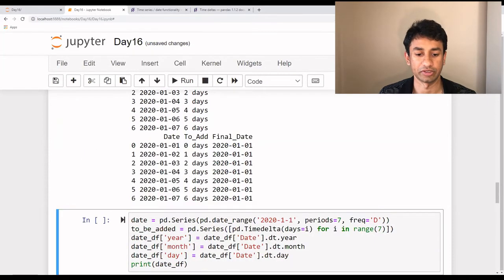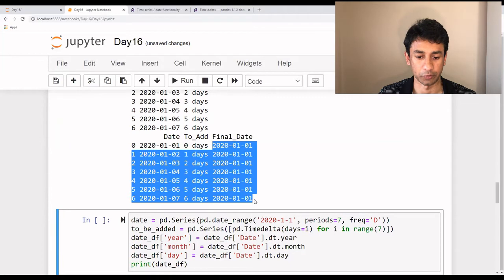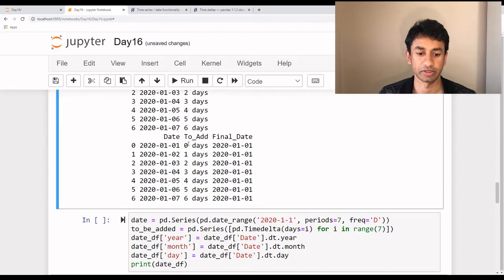When I execute it, it all becomes 1st of Jan 2020, because as you see here, the days to be added is incremented by 1. The first one is 0 days, and after that 1, 2, 3, and so on. So when I subtract this column from the date, we always get 1st of Jan 2020.